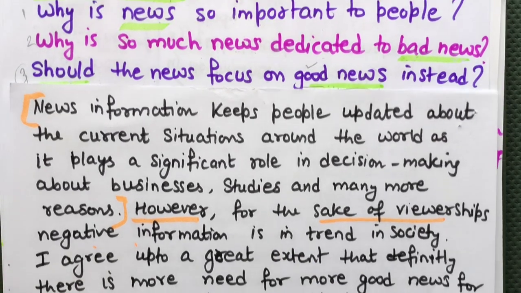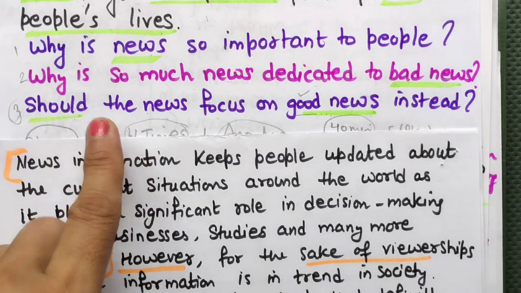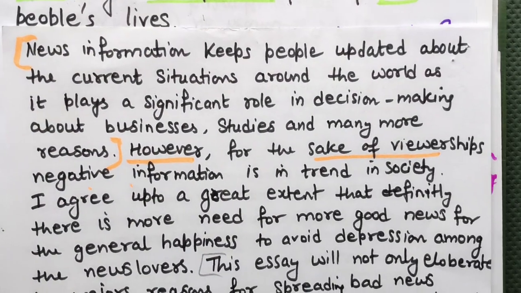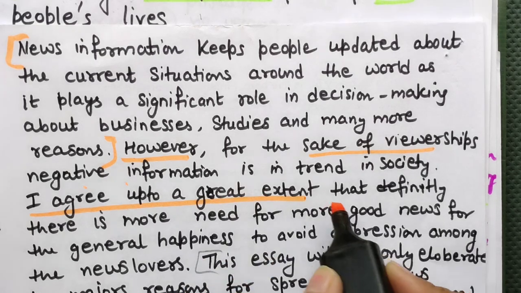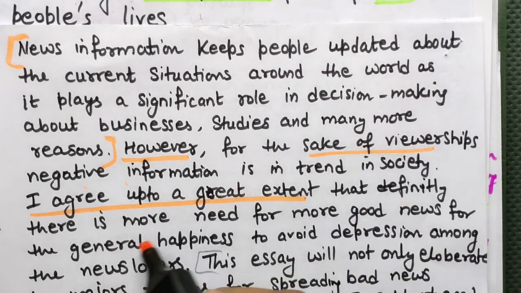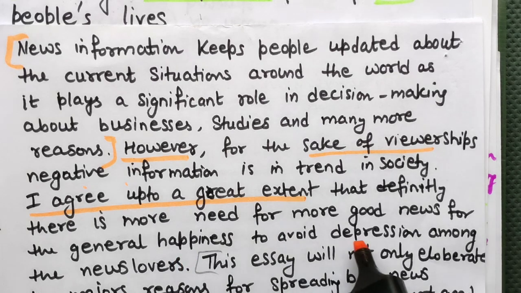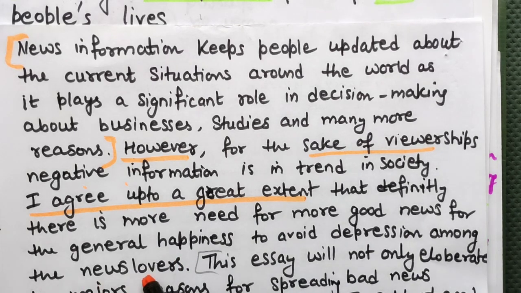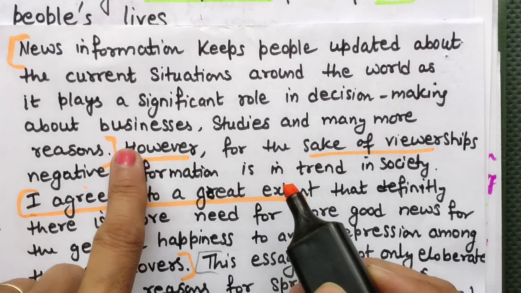Now for the third question, I am giving my opinion. I agree up to a great extent that definitely there is more need for good news for general happiness, to avoid depression among news lovers. So till here, from here to here, I have given my opinion.